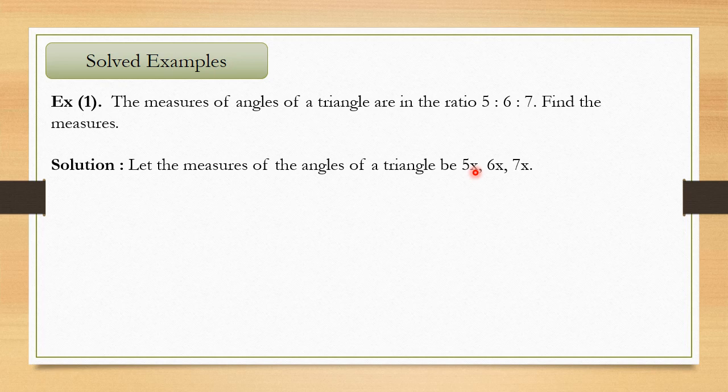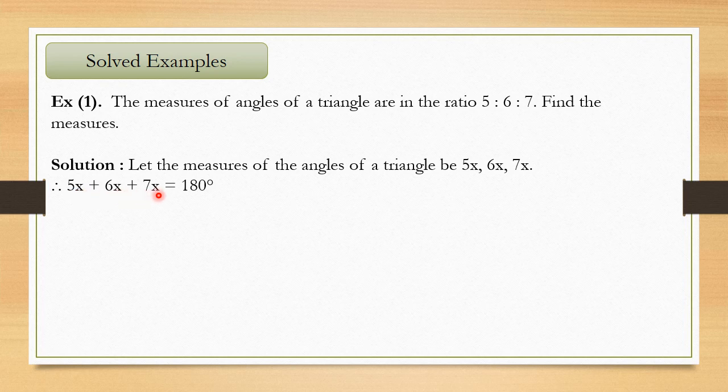So how will we find that answer? We already know the property: the sum of the measures of all angles of a triangle is equal to 180 degrees. So what we'll do is add 5x plus 6x plus 7x is equal to 180 degrees. These three are the three angles of a triangle.